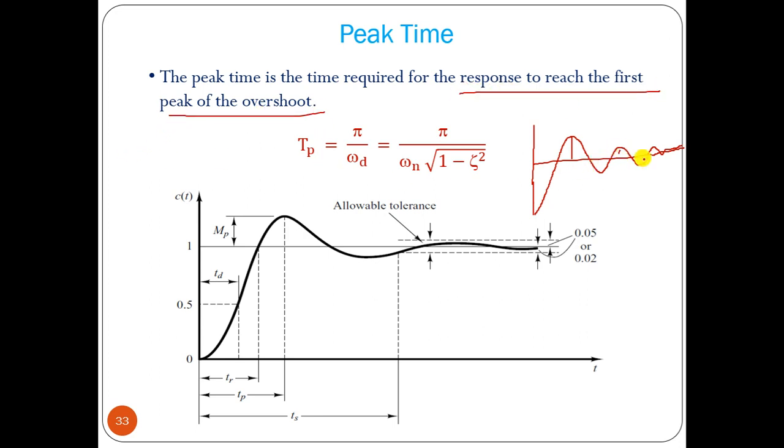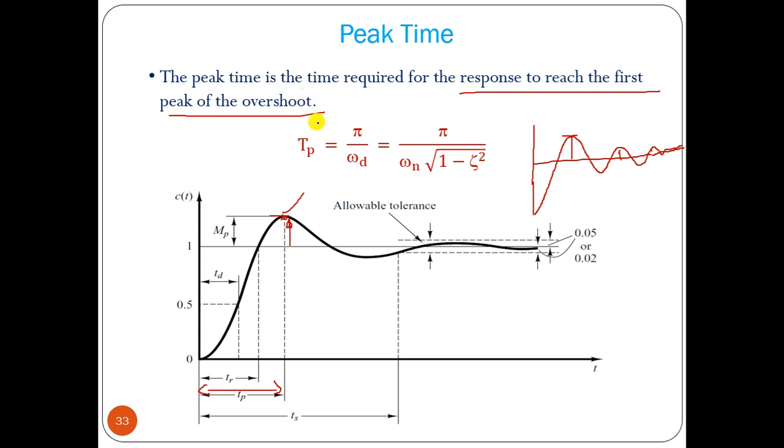We can have many peaks, but the first peak is the maximum overshoot. So how much time it takes to reach this maximum overshoot over the steady state value, that is called peak time.